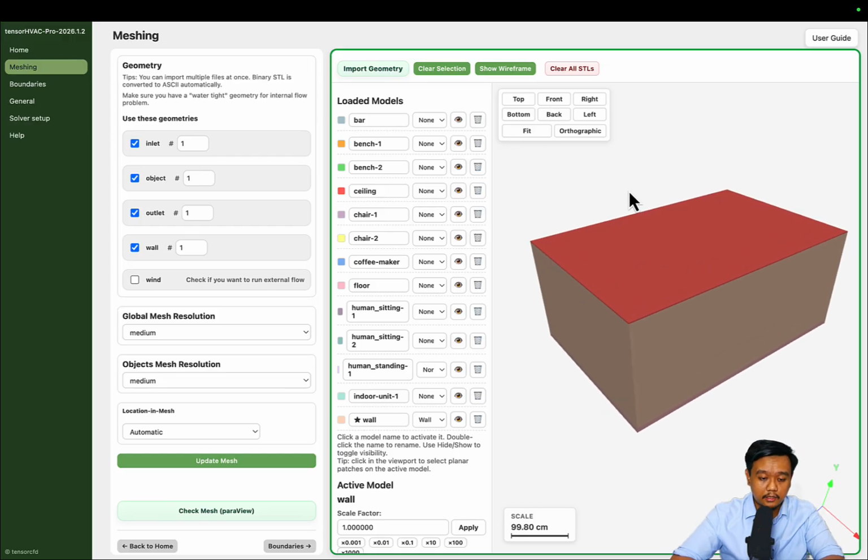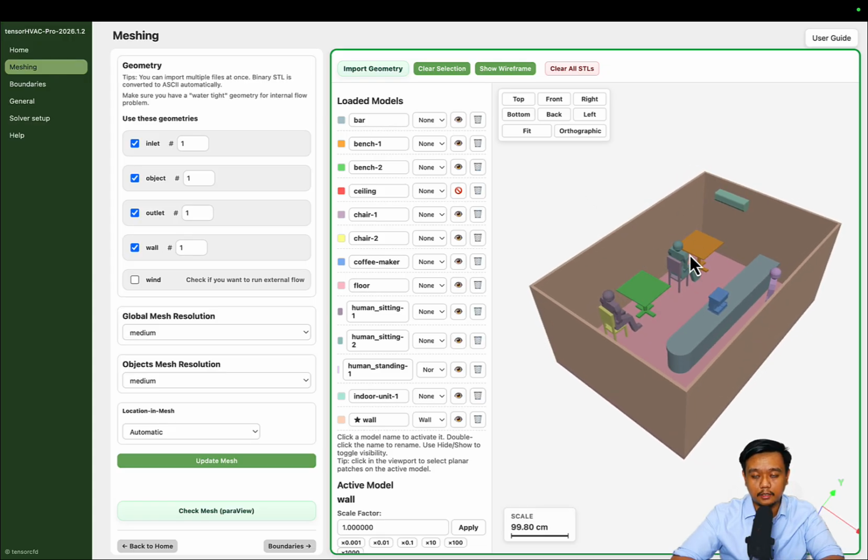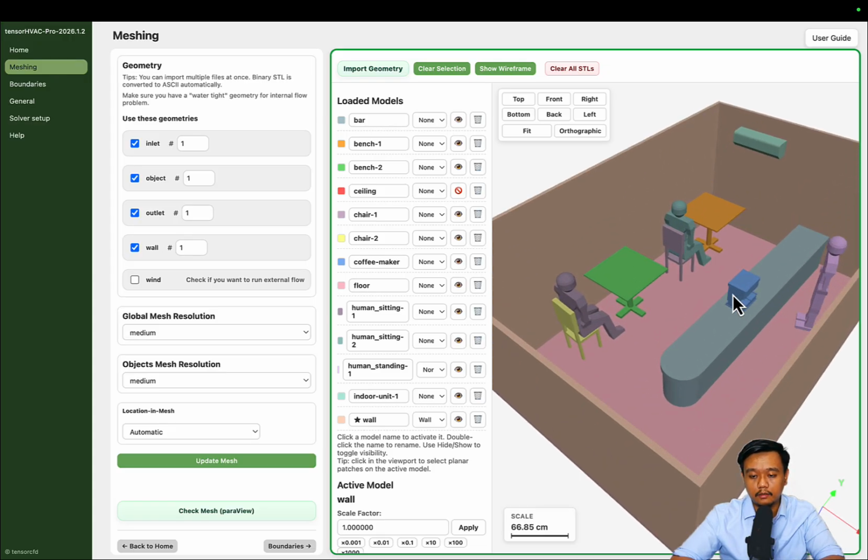And yeah, in this case I will show you by hiding this ceiling, it is just a very simple cafe with 3 occupants in it, with some chairs and also tables and a coffee maker.